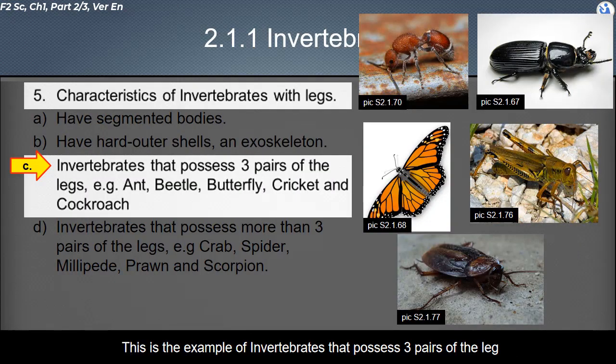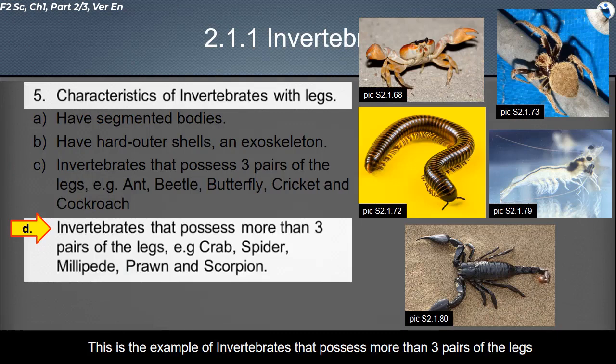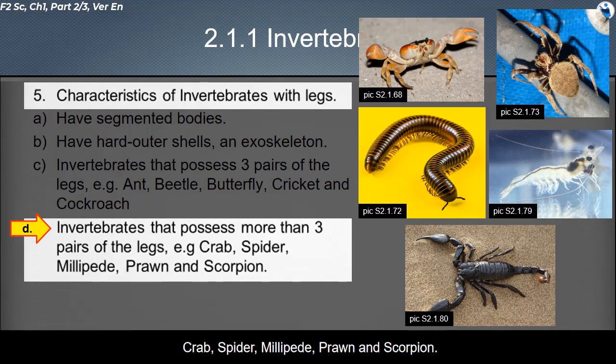These are examples of invertebrates that possess 3 pairs of legs: ant, beetle, butterfly, cricket and cockroach. These are examples of invertebrates that possess more than 3 pairs of legs: crab, spider, millipede, prawn, and scorpion.